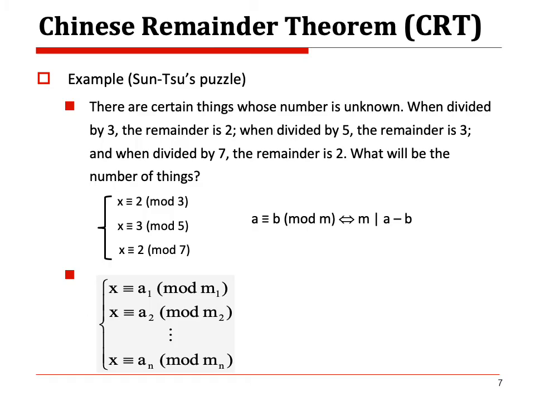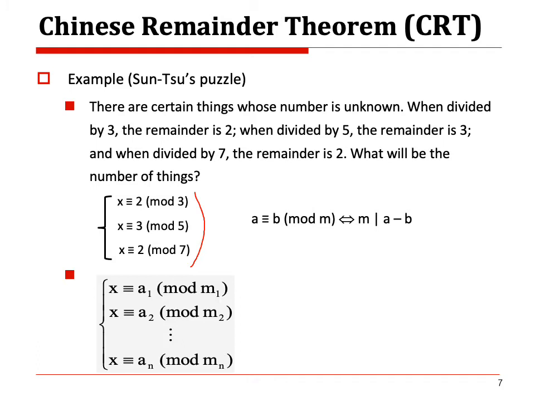Another interesting topic in discrete mathematics may be the Chinese remainder theorem, a really well-known theorem. A simple question like this: there are some certain things whose number is unknown, but when divided by 3 the remainder is 2, when divided by 5 the remainder is 3, and when divided by 7 the remainder is 2. Then what is the number of things? Mathematically, you can explain it like this, with the congruence concept.